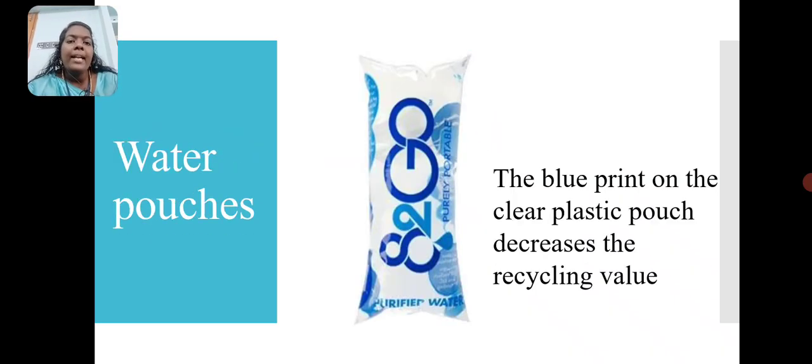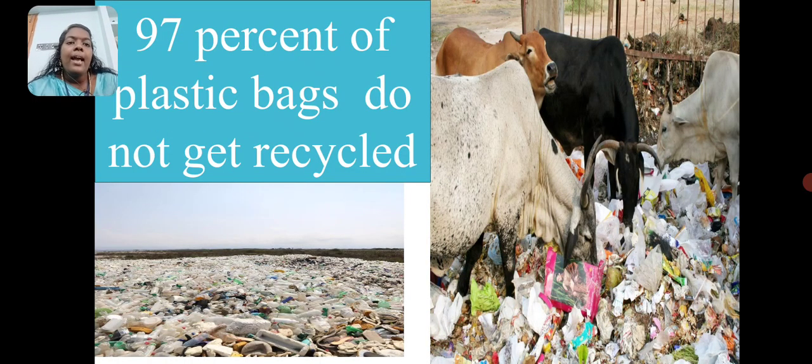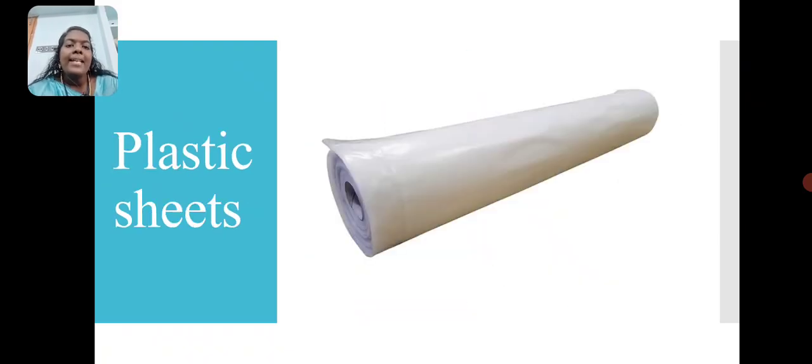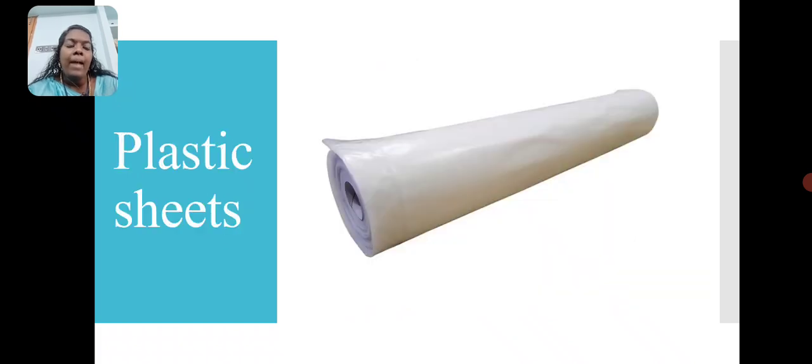So what are the banned items we discussed? Plastic carry bags, which cause severe damage to animals. Next, plastic plates, water pouches, plastic straws, plastic sheets. So these are some of the banned items.